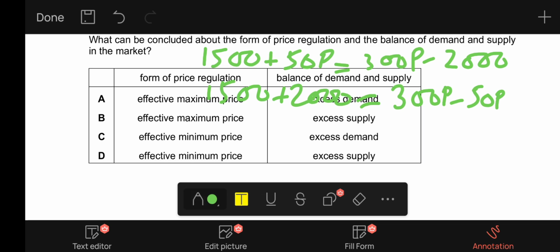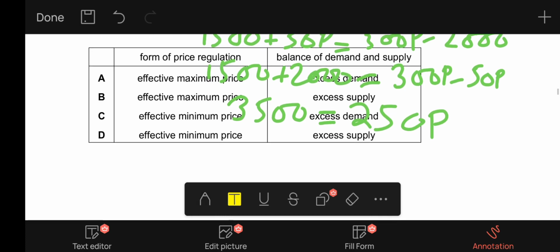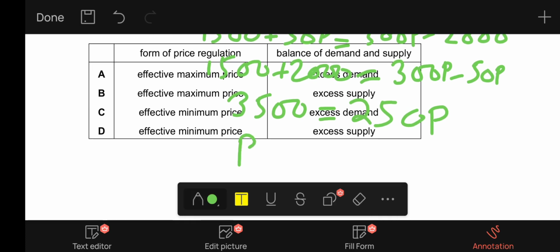So 1500 plus 2000 becomes 3500, and 300p minus 50p is equal to 250p.